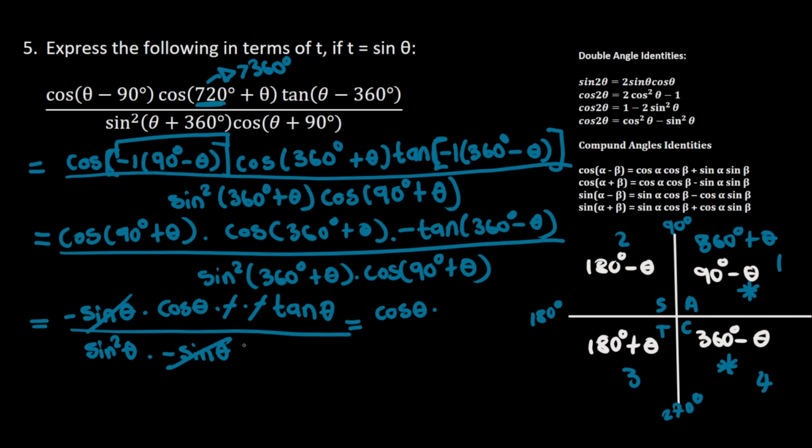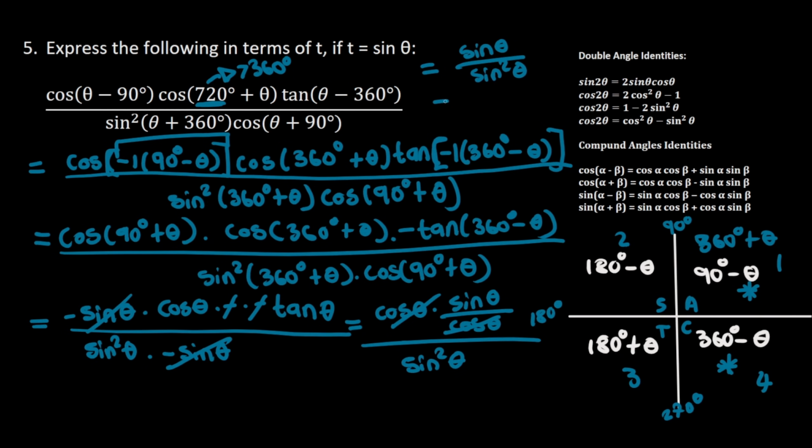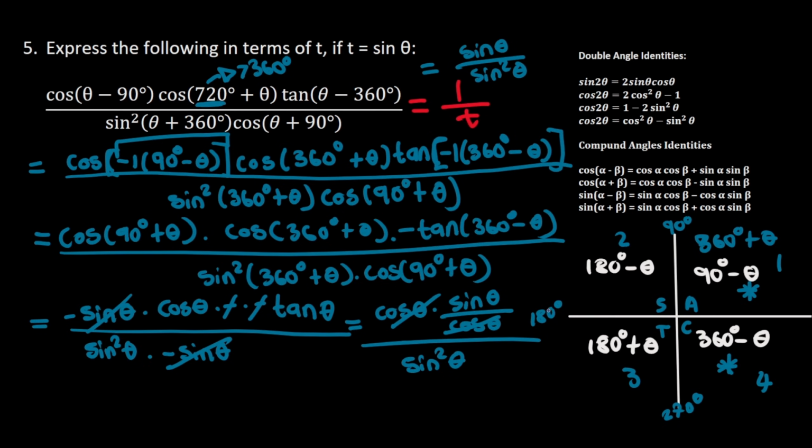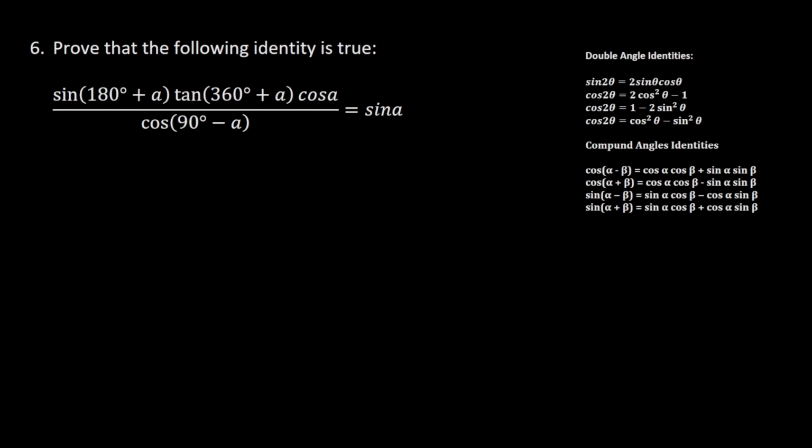so this negative and this negative will cancel each other, and tan of theta is sine of theta divided by cos of theta, all divided by sine squared of theta. So this cos theta will cancel this cos theta, and what I'm going to have now is sine of theta divided by sine squared theta, which is equal to 1 divided by sine theta, and they said that t is equal to sine theta, so this is going to be equal to 1 divided by t.